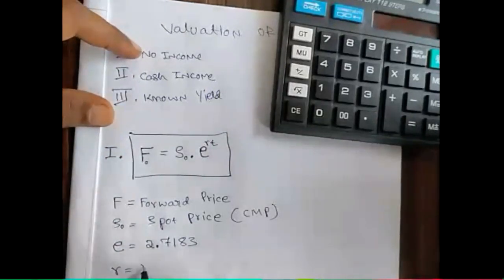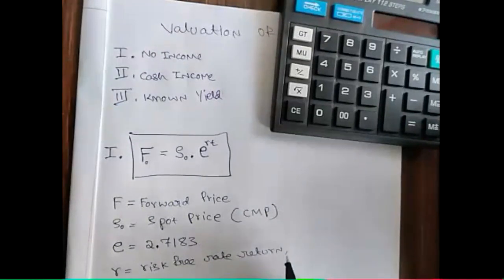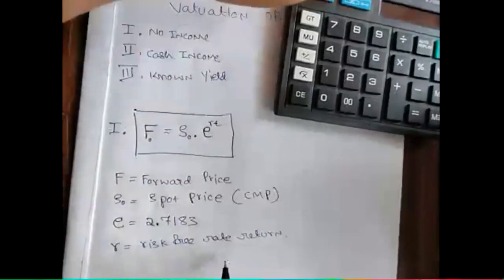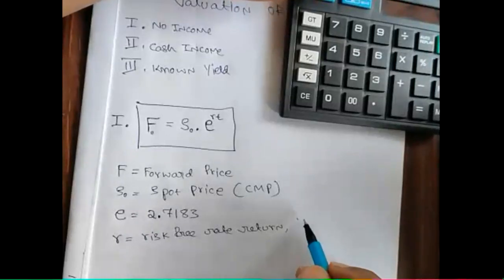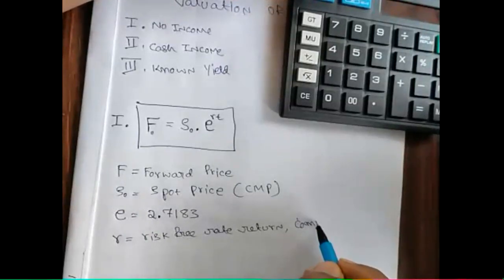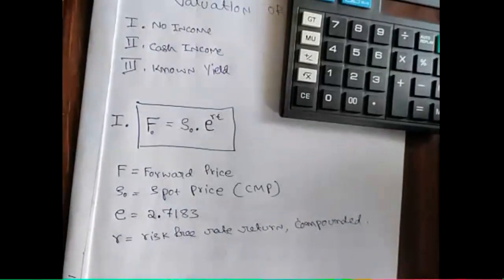And R is the risk-free rate of return. It may be risk-free interest, like interest on treasury bills or interest on a savings bank account. Remember, it is compounded continuously. If it is not compounded, then you have to convert it into a compounded rate of interest.